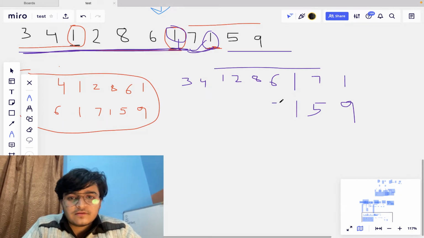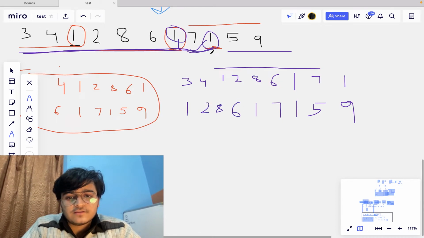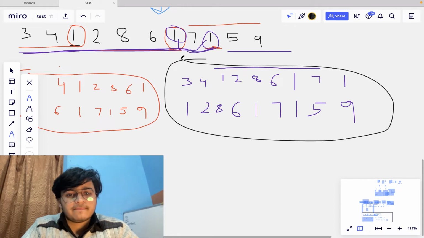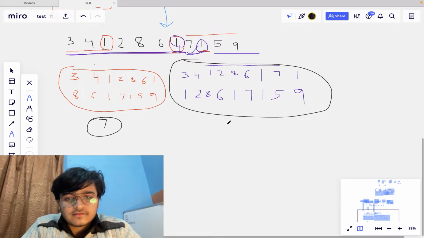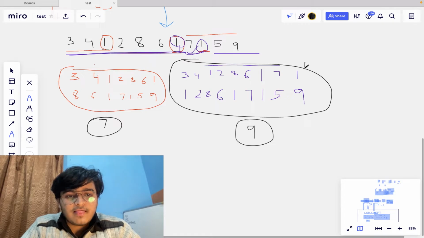So it will be 7 1 6 here, 8 here, 2 here, and 1 here. So this is my answer now. Now which one is better? You can tell by yourself. This is of length 7 and this is of length 9. So this is the answer.